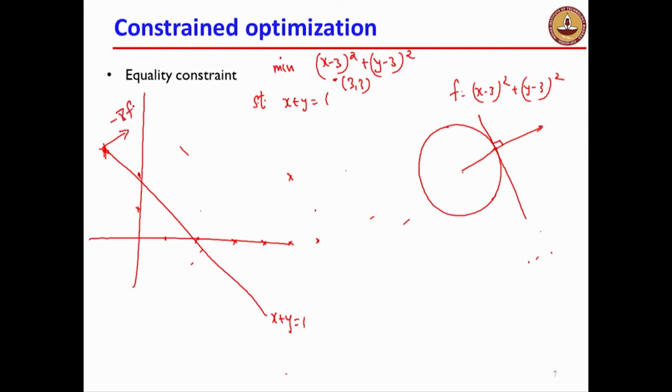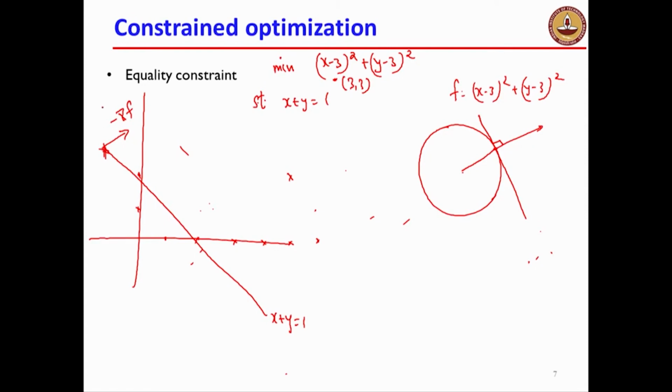Minus grad f is pointing in this direction. What does that mean? It cannot be a minimum. Remember, if I am at this point, I cannot go in any arbitrary direction. The only way I can check the conditions of optimality is to make a small change from that point and then ask whether the function value is increasing or decreasing.